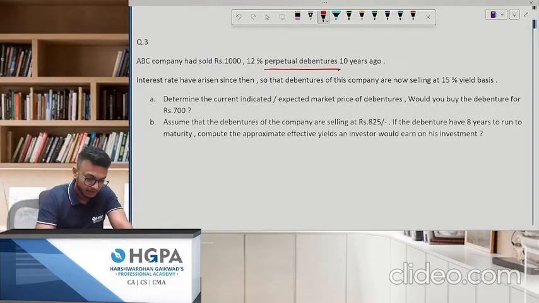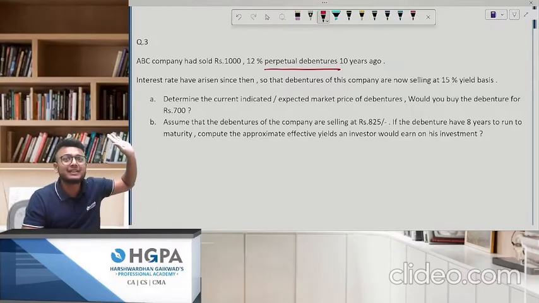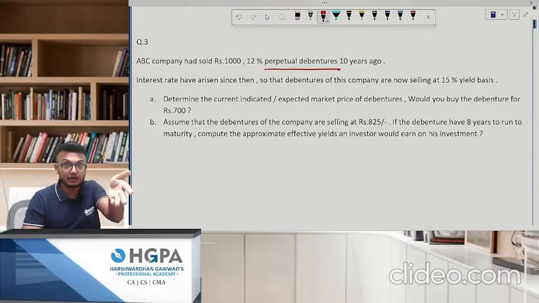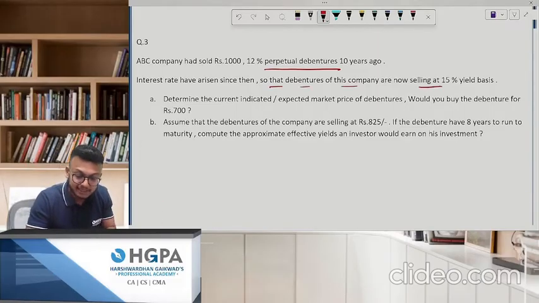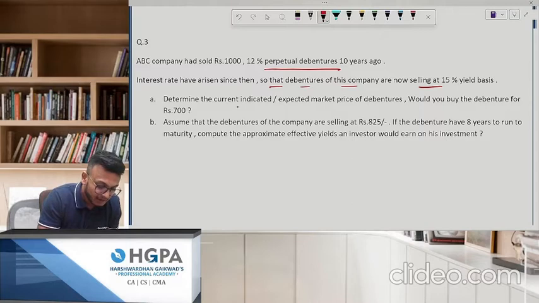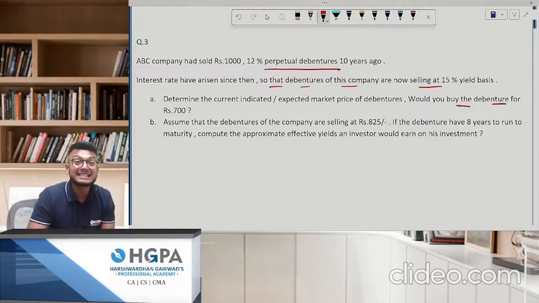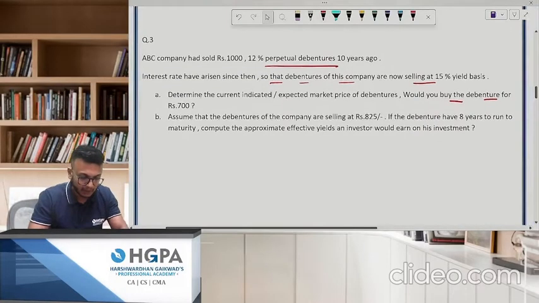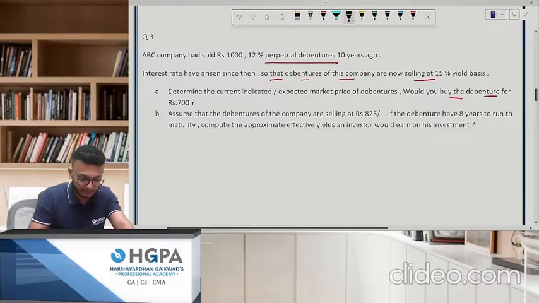Okay. Interest rates have risen since then, because this debenture was issued 10 years ago for 12% debenture. Now they are telling that since then the interest rates have gone ahead. The debentures of this company are now selling at 15% yield basis, 15% expected yield basis. Okay. Determine the current expected market price of debenture. Would you buy the debenture for rupees 700? So how are we supposed to do it? If it's a perpetual debenture, see the formula.